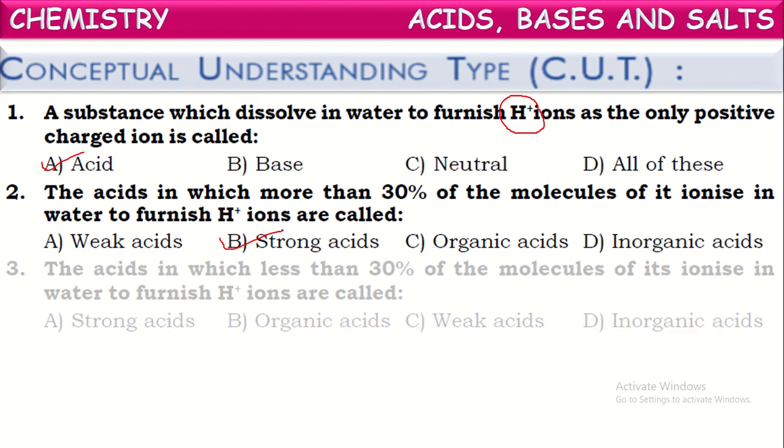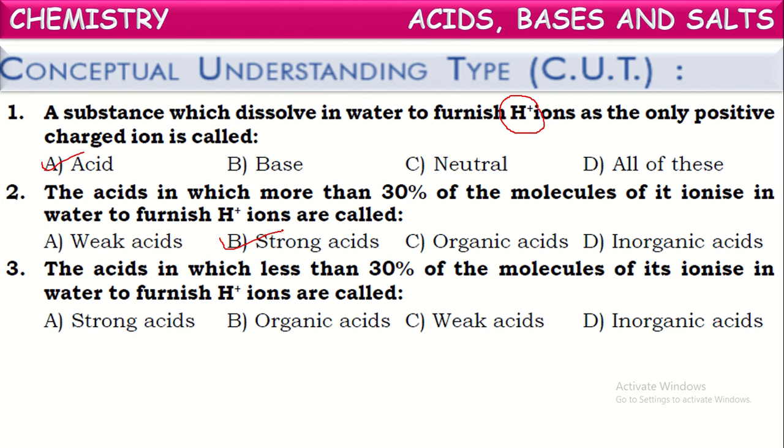Next one. The acids in which less than 30% of molecules ionize in water to furnish H plus ions are called? If less than 30% of molecules ionize and most of the molecules remain as they are on dissolving into water, such acids are called weak acids.